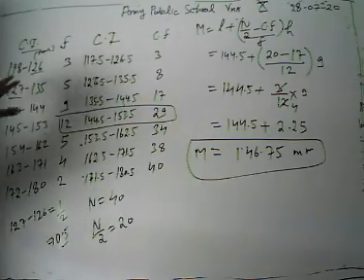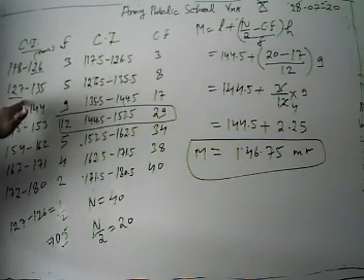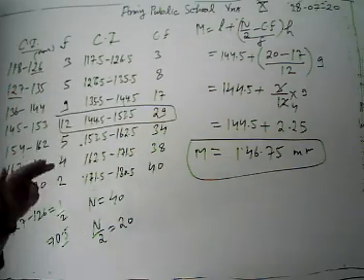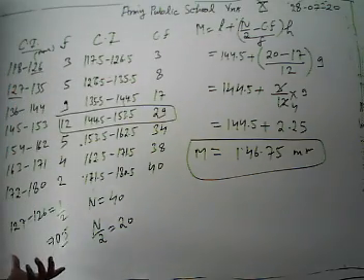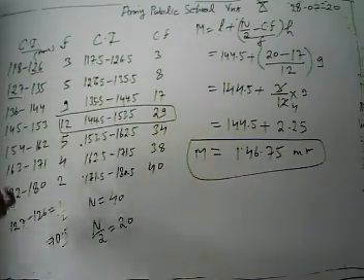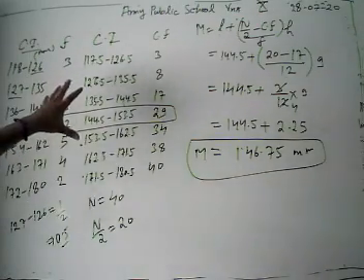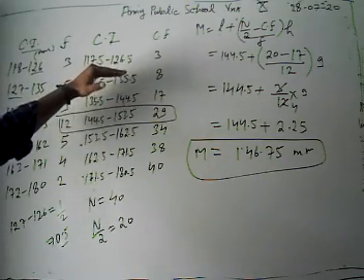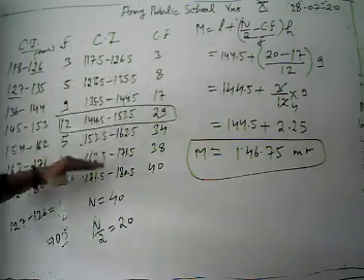We are going to take the difference of the lower limit of the second class and the upper limit of the first class, then divide the difference by 2. Then whatever value we get, we are going to subtract it from the lower limit and add it to the upper limit. Then our continuous class interval is given by 117.5, 126.5 and so on.